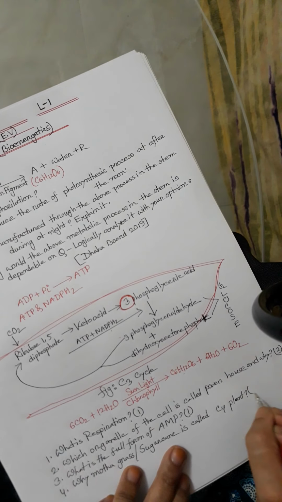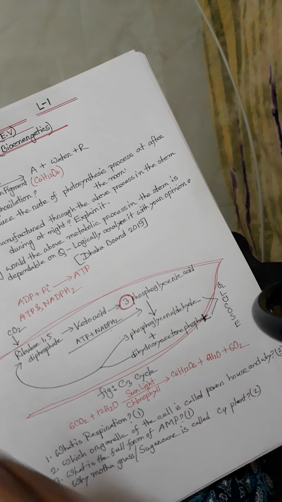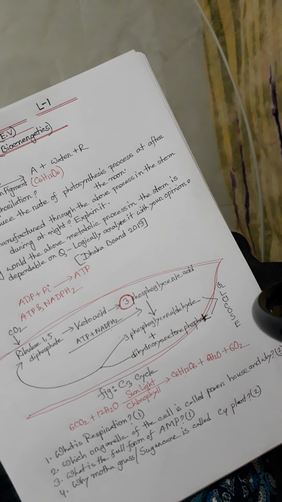This is the question for 2 marks. Motha grass or sugarcane is called C4 plant because at the same time both the Hatch and Slack cycle and Calvin cycle are carried out.